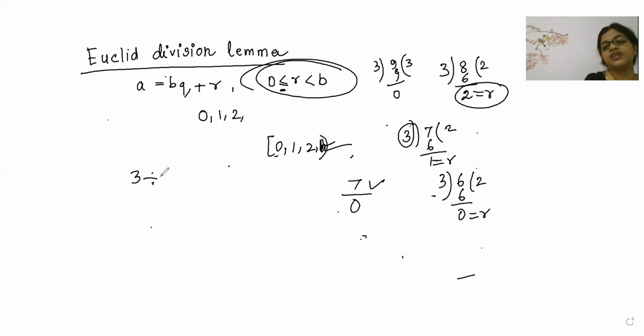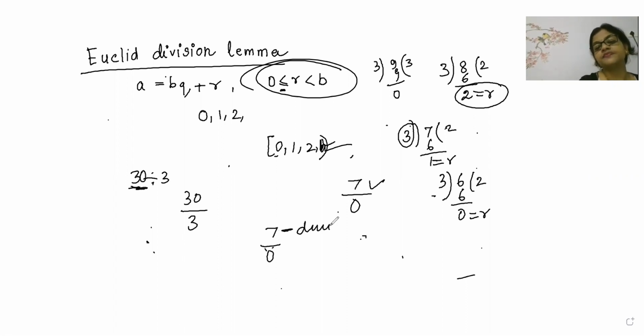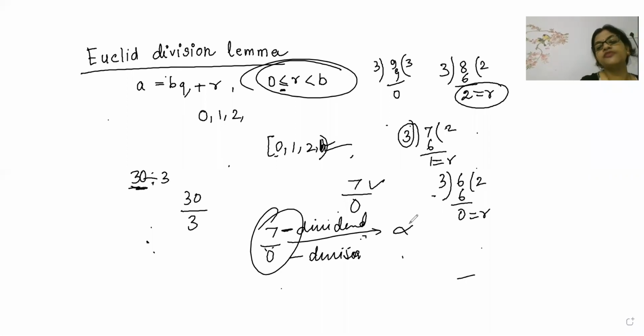Think about it, beta. 30 divided by 3. What is 30? 30 is dividend. What is 3? 3 is divisor. But beta, when I write 7 divided by 0, 7 is dividend, 0 is divisor, it will make infinity.